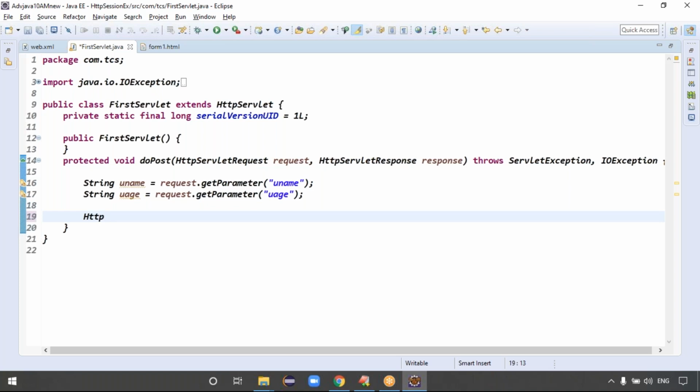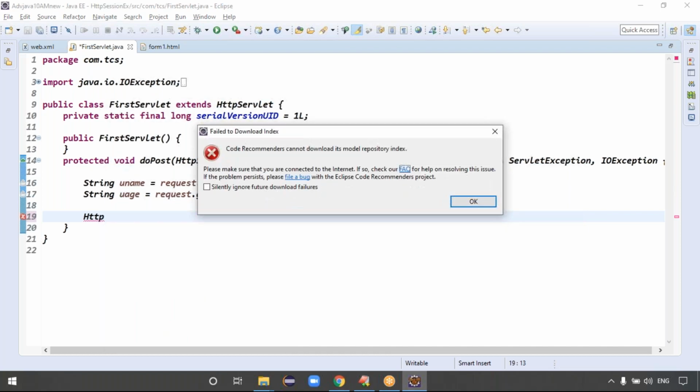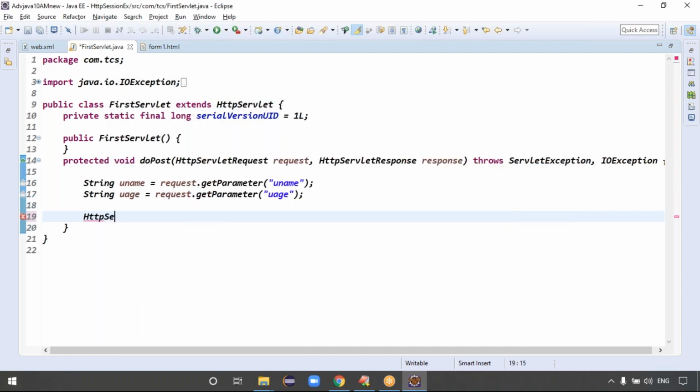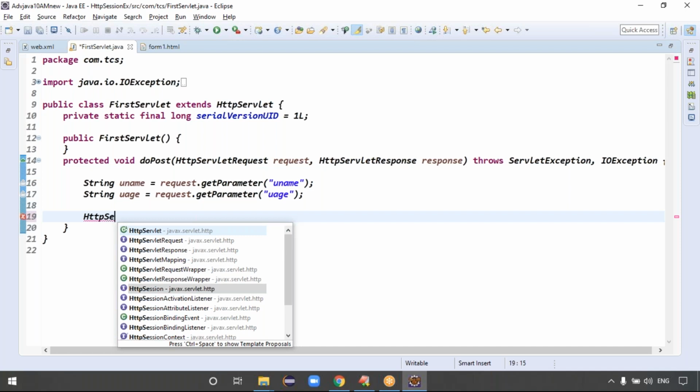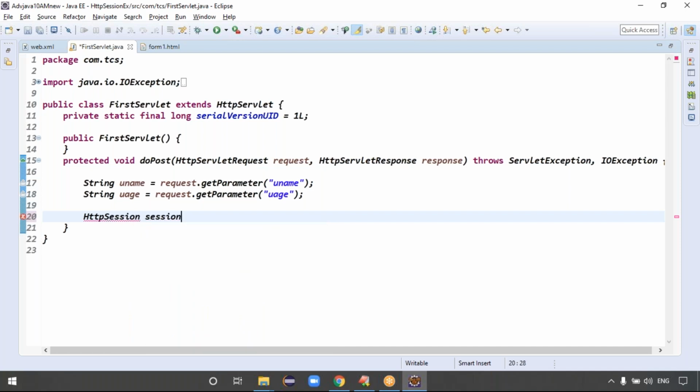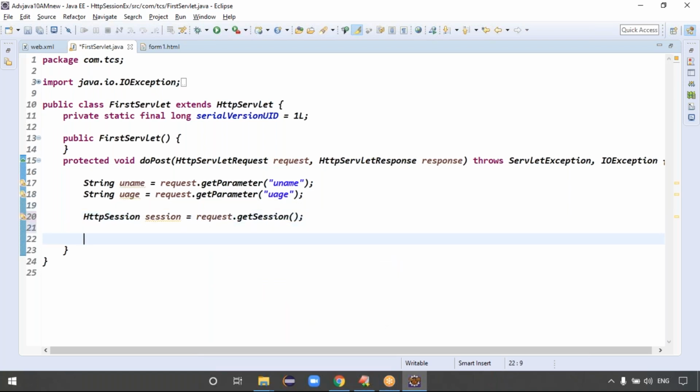Yes, to maintain this data, which object do we need, guys? HttpSession object is required. Why am I creating the session object? To store the details of the client temporarily at server side while processing the second request. HttpSession session equals request dot, yeah, request dot what? You can write getSession, right? Session object is ready. Then what do I have to do?